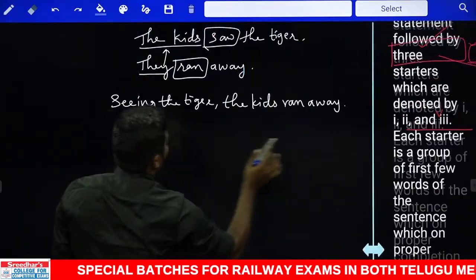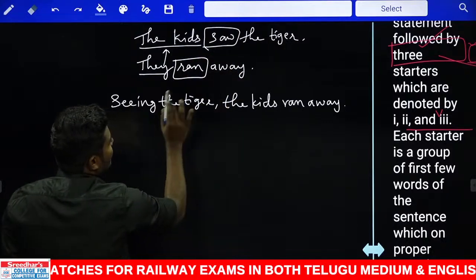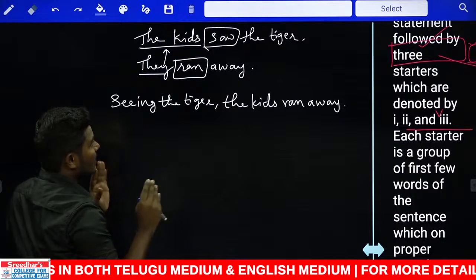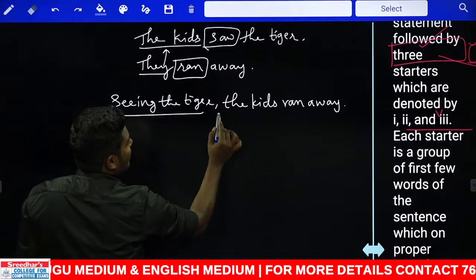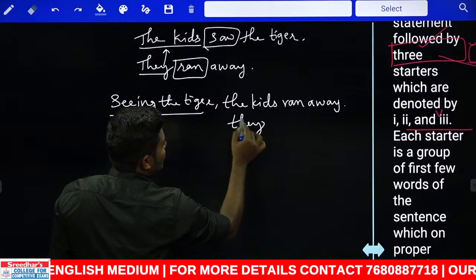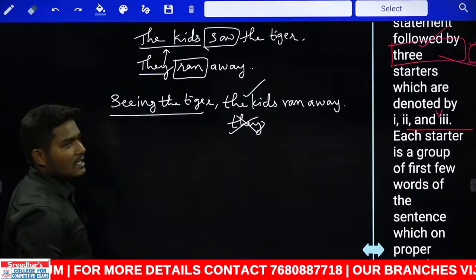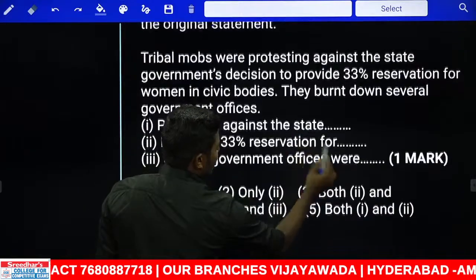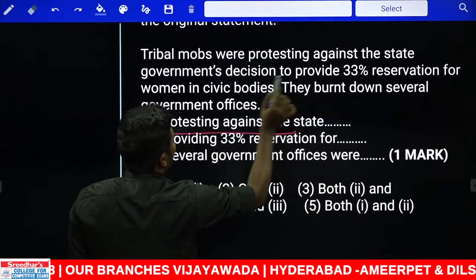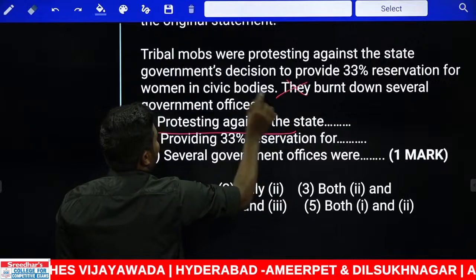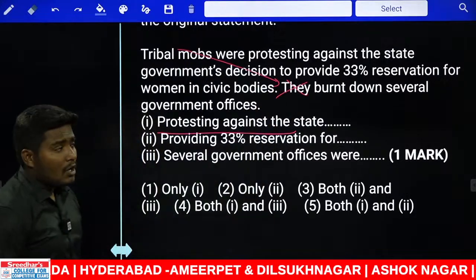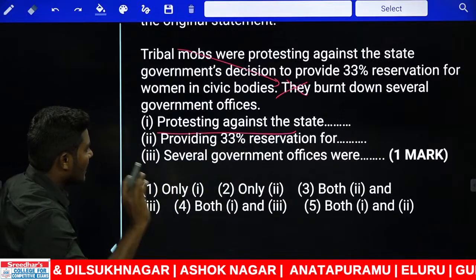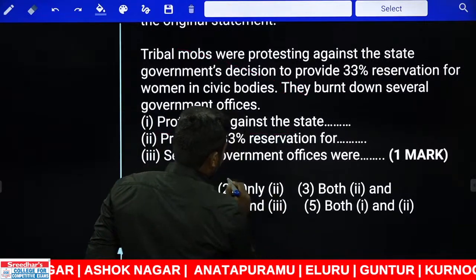Now look at this sentence. How it is given. The kids saw the tiger, they ran away. They refers to whom here? The kids. But in the beginning of the sentence, there is no word as the kids or they, nothing. Now look at this. Seeing the tiger, instead of using the sentence starting with they, I use this with the kids. The kids ran away. The meaning is same. Now if you look at this, it is just similar to the example I have written. Look at this. Protesting against the state government because of this, instead of using the word they, what are we using here? Tribal mobs burned down several government offices. Absolutely correct one. First one can be taken. If first one can be taken, we can eliminate the second option.